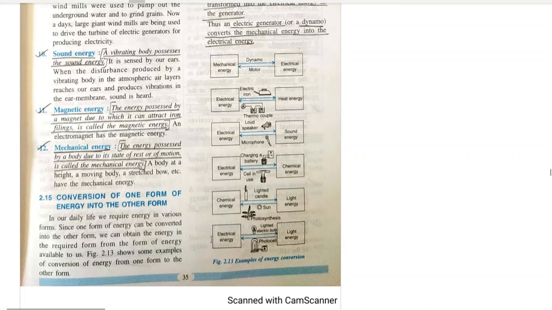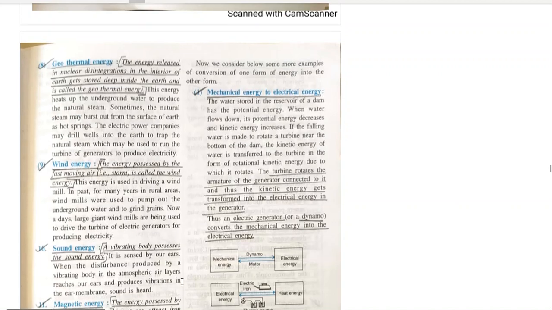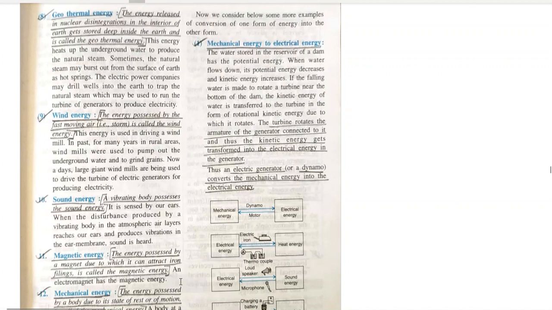Then conversion of one form of energy into another. In our day-to-day life, the energy which is available to us in the form in which it is available is not always useful. So we must convert energy which is available to us in its native form to a useful form using some energy converters. So what are energy converters? If you want to convert mechanical energy into electrical energy, what do you use? You use a dynamo or a motor. So a dynamo converts mechanical energy into electrical energy, and a motor converts electrical energy into mechanical energy.